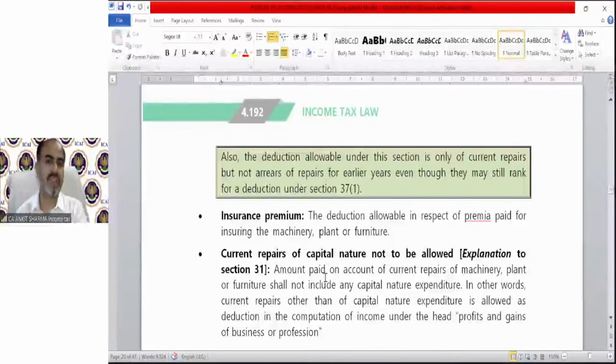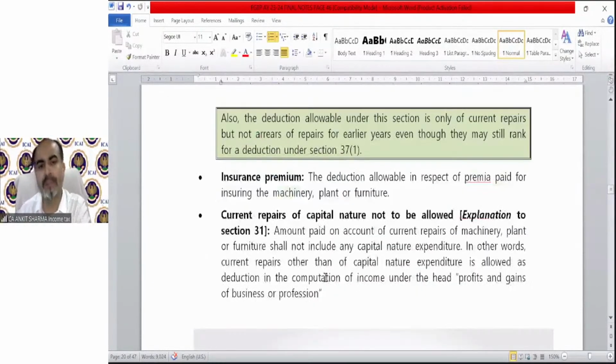Insurance premium: the deduction allowable in respect of premium paid for insuring the machinery, plant, and furniture, you can claim it. Current repairs of capital nature, not to be allowed, of course. I've told you that capital expenditure will be treated for depreciation purpose. So only revenue expenditure can be claimed under section 30 or 29 or 31.